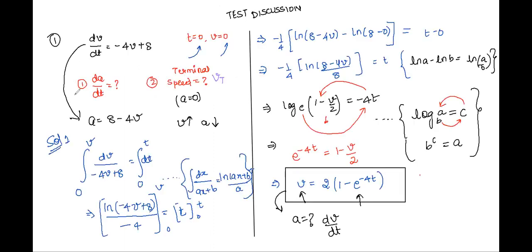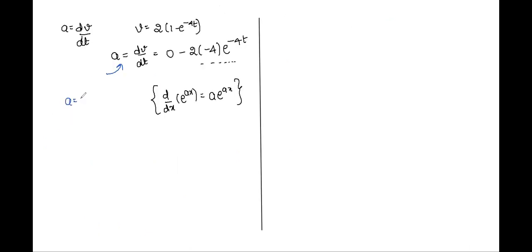Now what is this giving us? What is dv by dt? Acceleration. But were we supposed to find out acceleration or something else? See what you're supposed to find out. Rate of change of acceleration, right? So now we are onto one more step. So this is 8 into e power minus 4t.